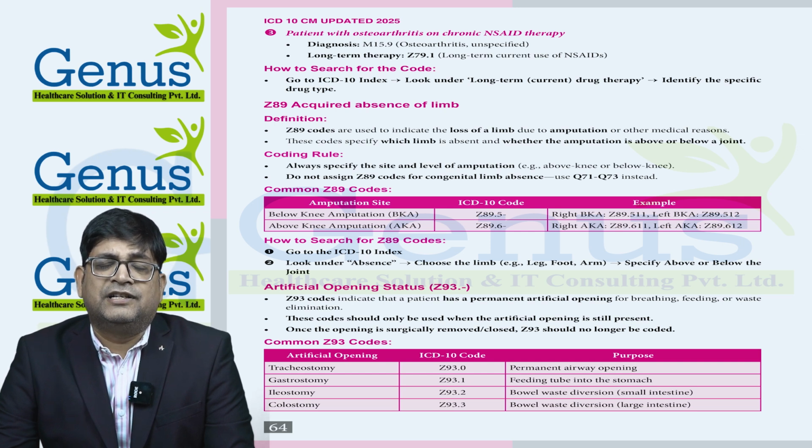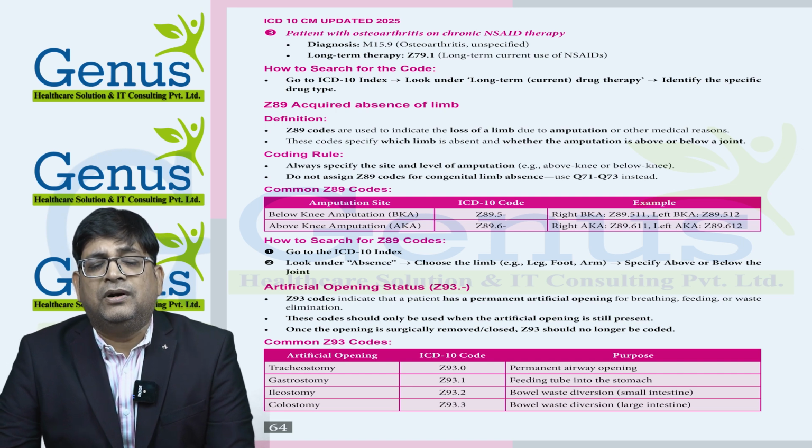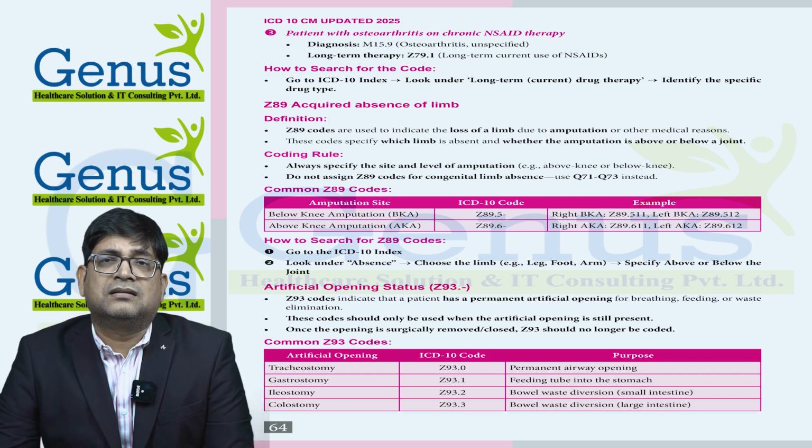Then we have artificial opening status, Z93. The common artificial openings are tracheostomy, which is Z93.0, gastrostomy Z93.1, ileostomy Z93.2, and colostomy Z93.3. And how can we search these codes?